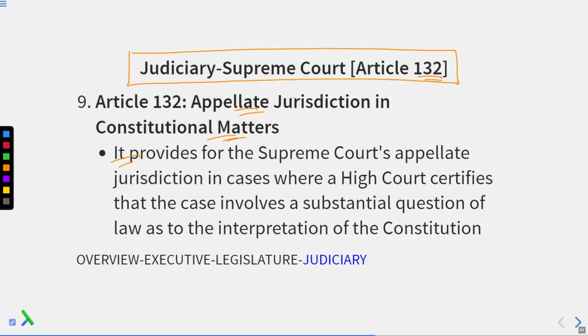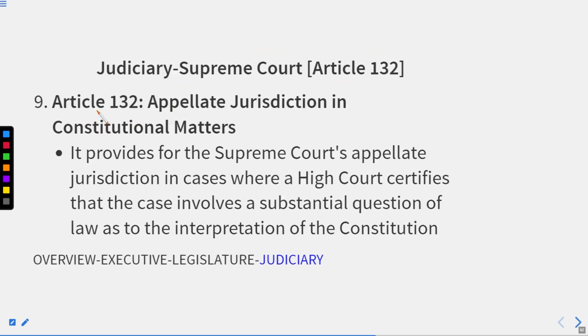If the person reaches the Supreme Court, appealing the case and asking the court to take over the case from the High Court, and then review it and give the new jurisdiction. In such a case, the High Court is required to satisfy that the case involves a substantial question of law as to the interpretation of the Constitution. Okay, if this is the condition, then only the Supreme Court will take over the charge. All right, remember, this has been provided in Article 132.